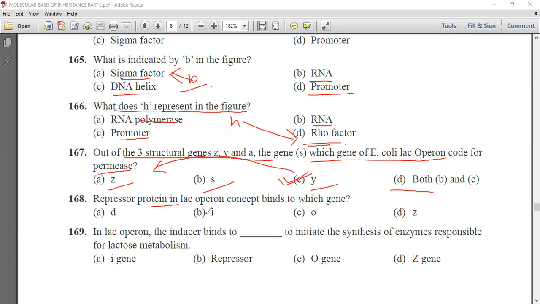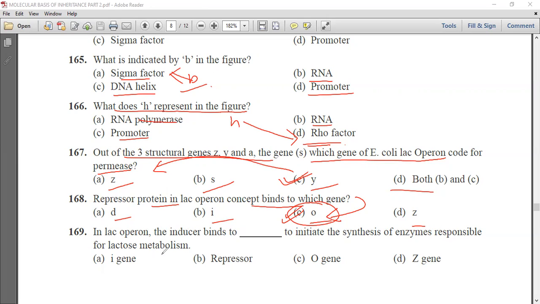Repressor protein in lac operon concept binds to which gene? D, I, O, and Z. This repressor protein binds to this O gene. So C is the correct answer.